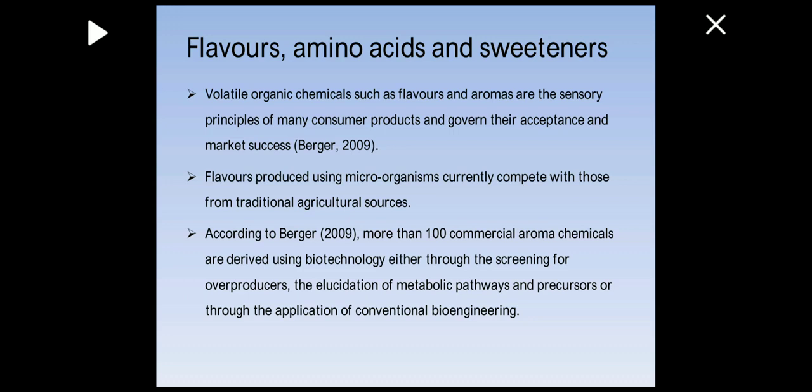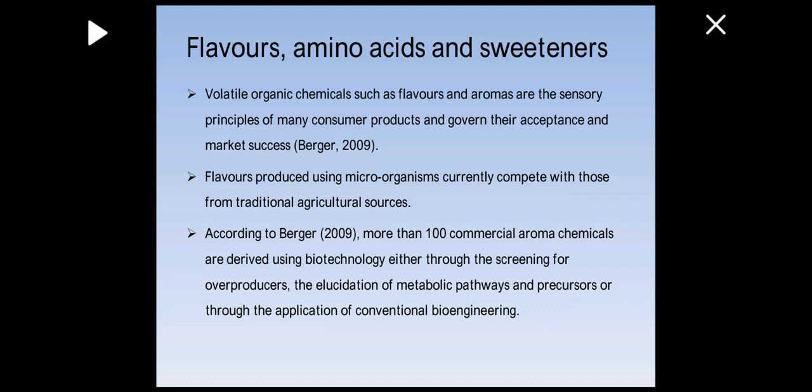So the flavors are actually chemical compounds. Once it has been identified that a specific compound has a flavor property, it is investigated in which pathway of the microorganism that compound is produced, and then that process is focused on, and during fermentation, an optimization procedure is adopted so that the maximum amount of that specific flavor can be produced.